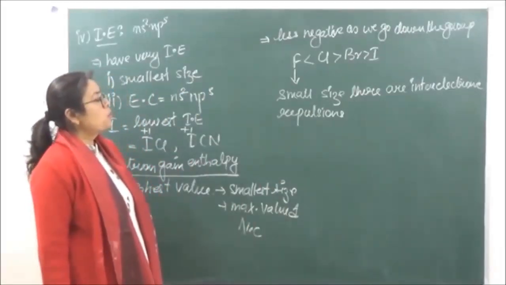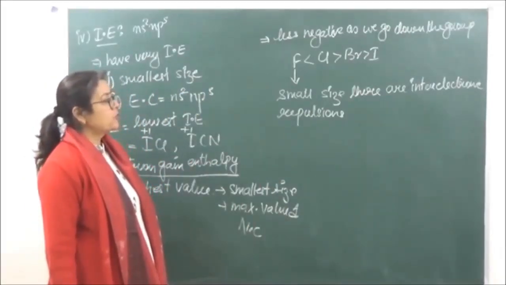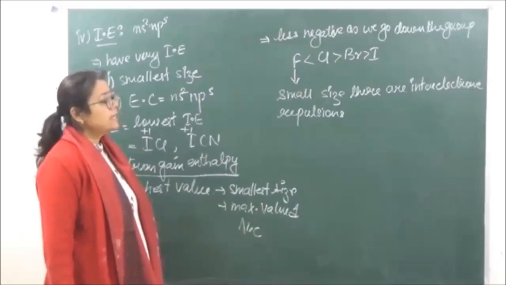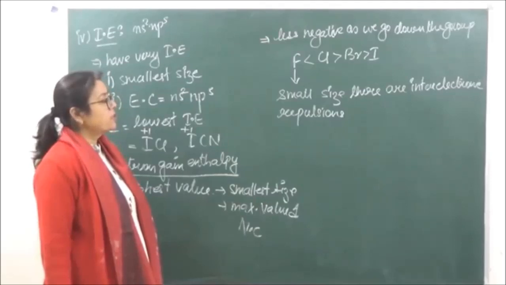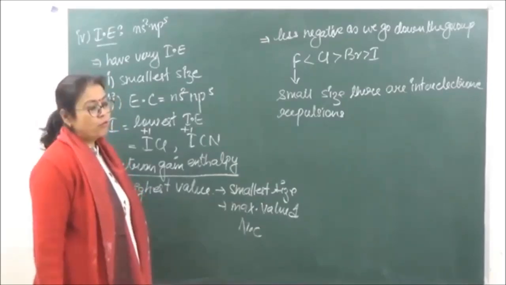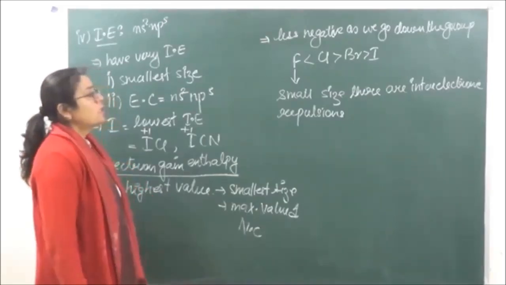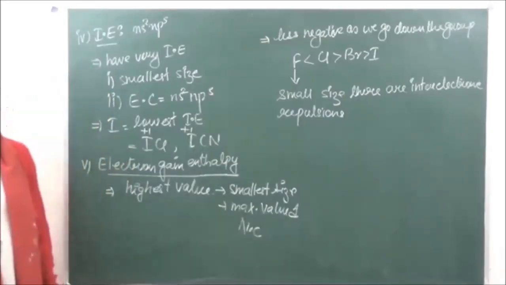So due to small size, there are going to be inter-electronic repulsions, due to which the incoming electron is not welcomed. Okay, so the incoming electron is not able to enter the shell of fluorine, therefore it has a low value of electron gain enthalpy.